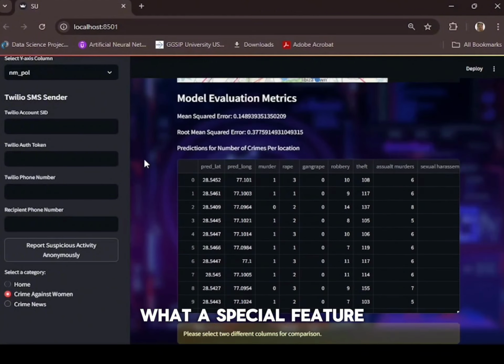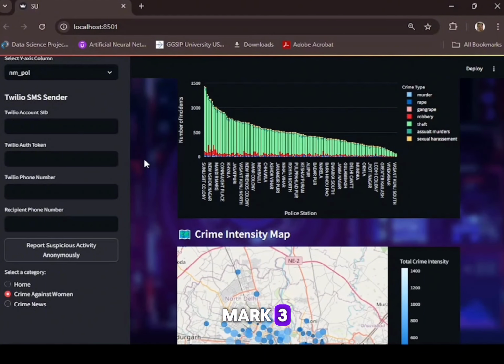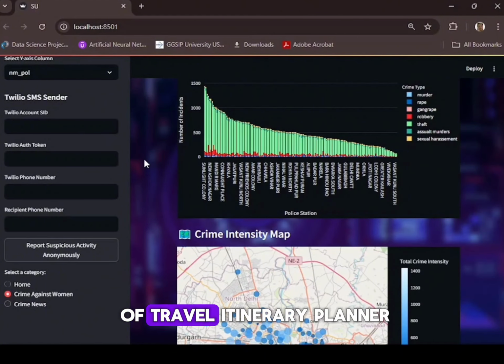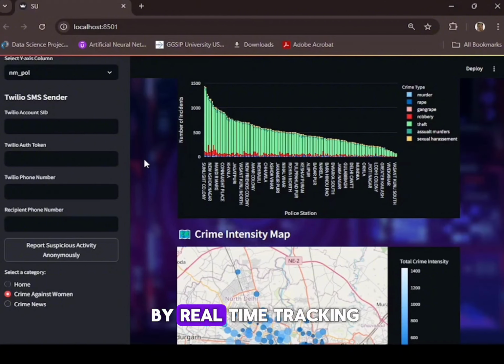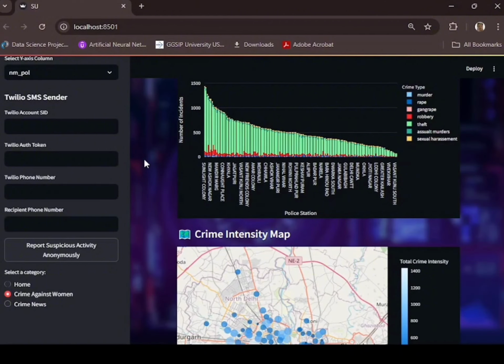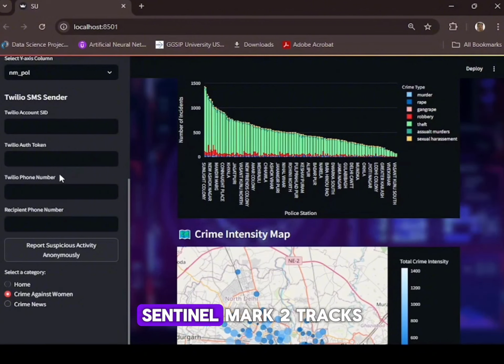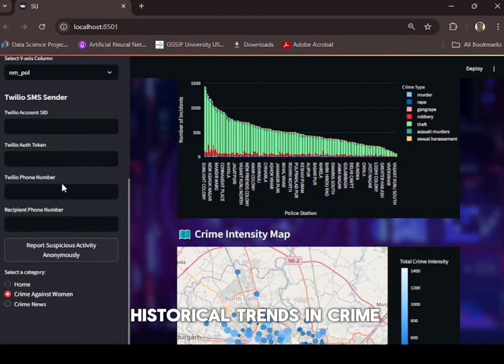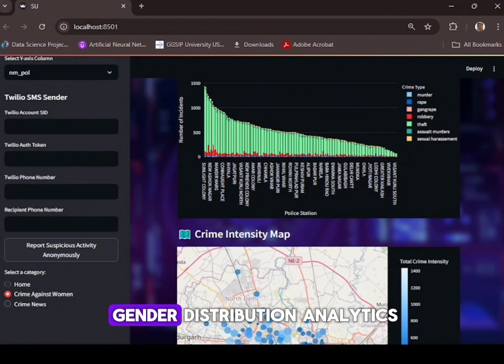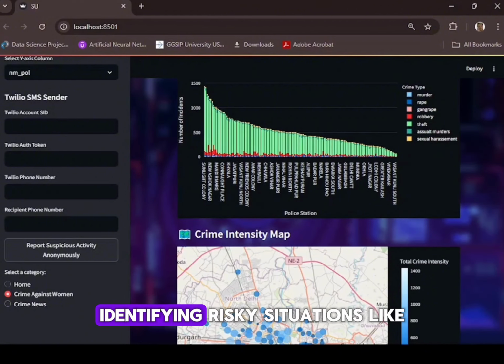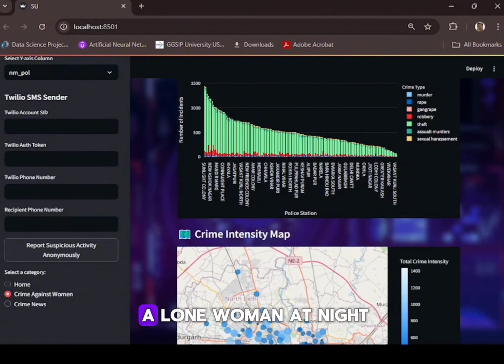But a special feature we are expecting from Mark III is the introduction of a travel itinerary planner with safety scorecards powered by real-time tracking and location sharing. Sentinel Mark II tracks historical trends in crime against women. Mark III will add gender distribution analytics, identifying risky situations like a lone woman at night.